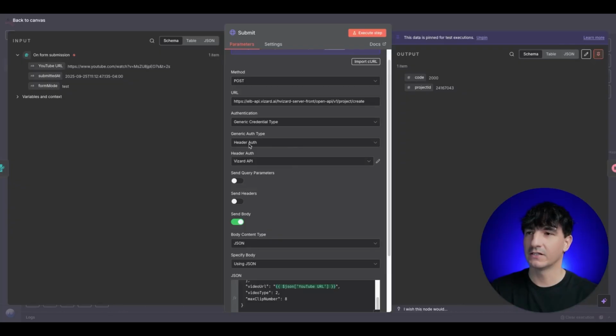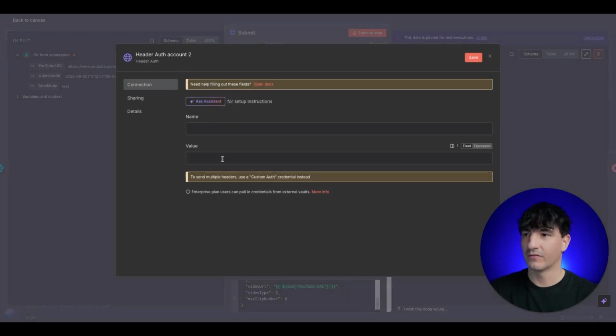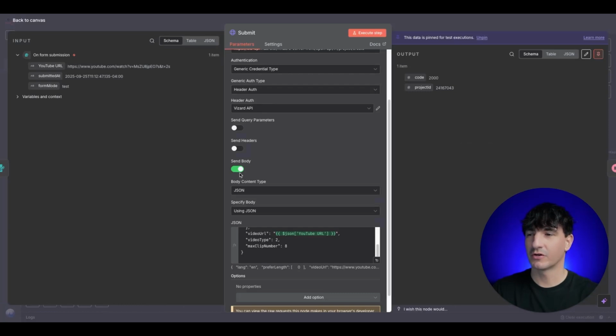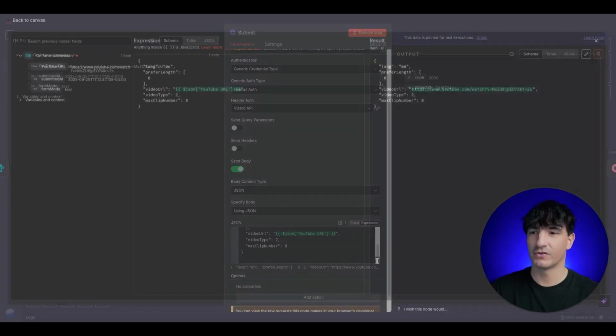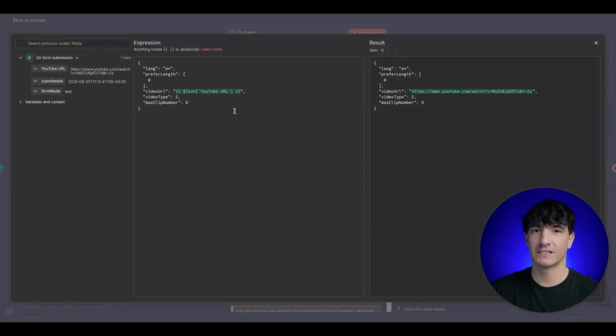Back here in N8N, you have your generic credential type, header authorization, and you'll go ahead and create new credential. For the value, you'll go ahead and paste in the API token that you generated from Vizard AI, and then you can just go ahead and title this Vizard API. After you set that up, you just want to make sure you have send body, body content type as JSON, using JSON, and here you can go ahead and copy this in. Again, it's in the Skool Community.